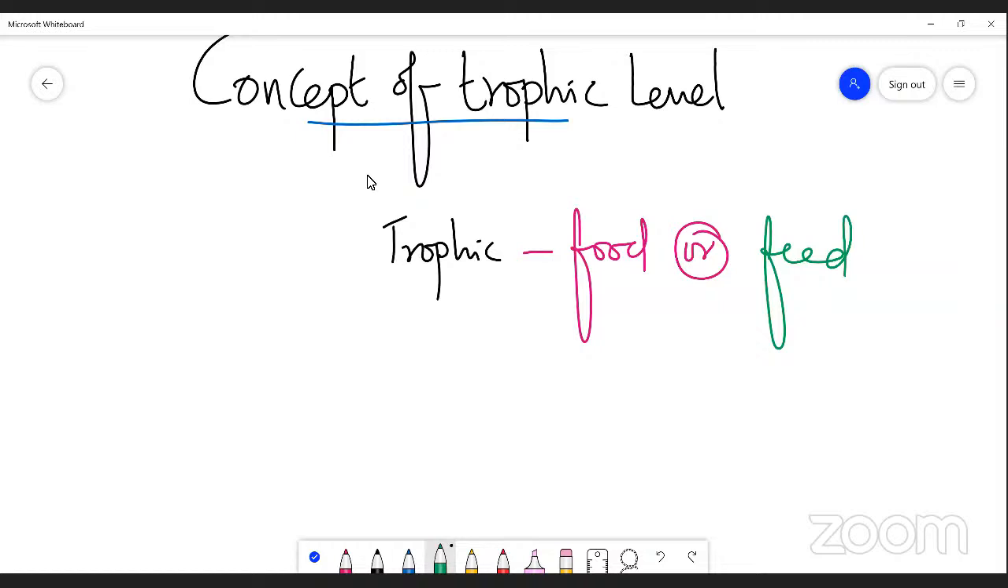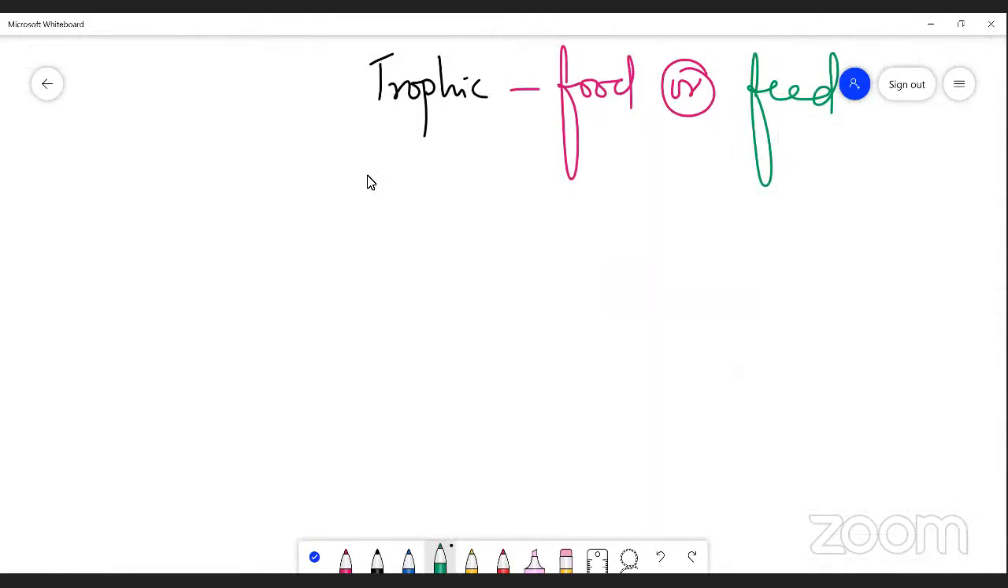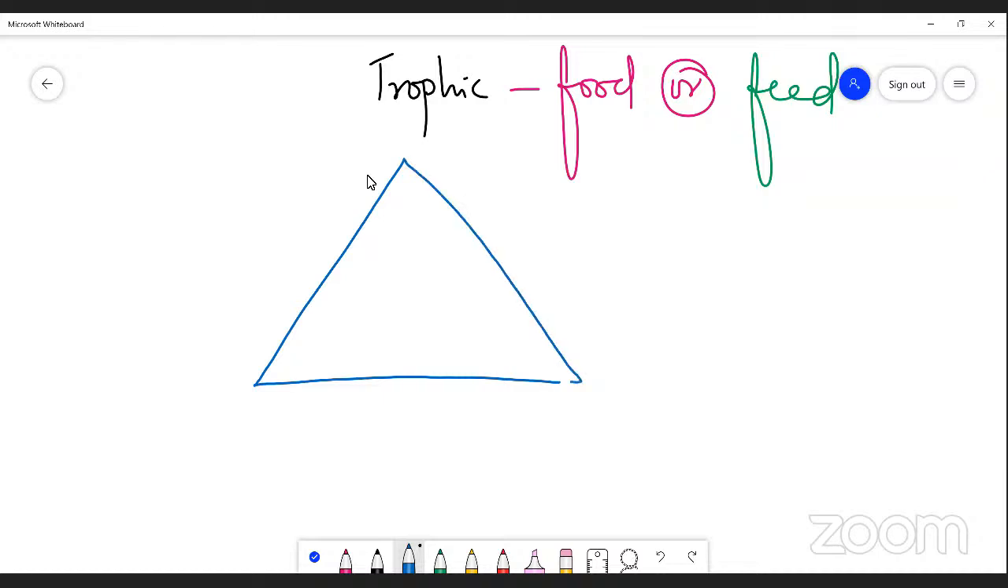Actually, this trophic level can be illustrated by a pyramid. Please understand, this is an ecological pyramid. I just want to explain what a trophic level is, right? This is a pyramid in which different organisms occupy positions in an ecosystem. The first one, let me take T1. T1 always occupies the bottom of the trophic structure.